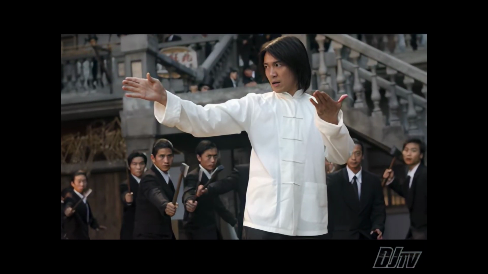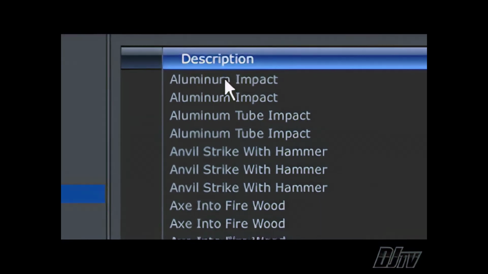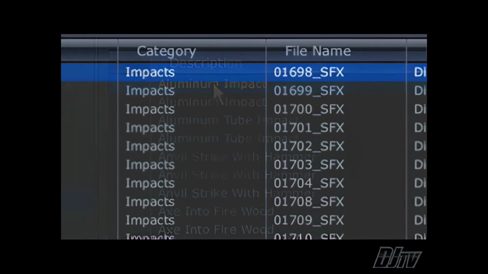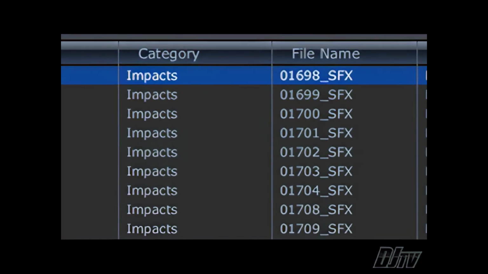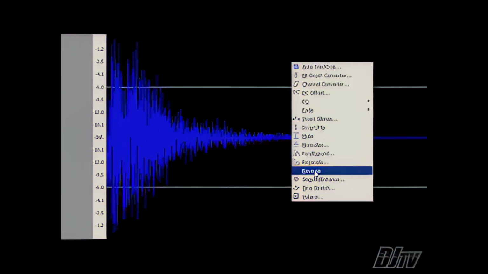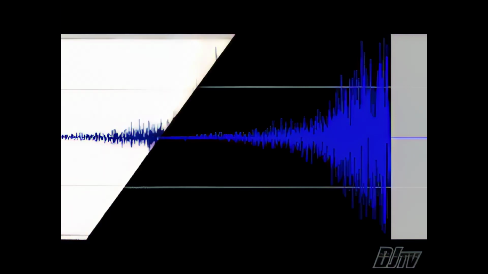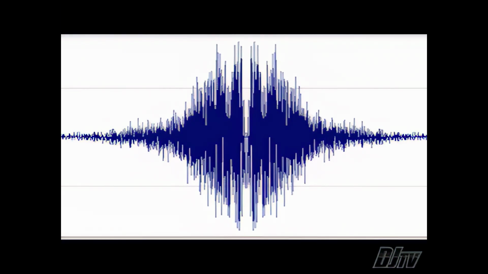Let's do another one. This time we'll make a cool whooshy sound that you might hear in a kung fu or action type sequence. We'll start with Aluminum Impact, sound effect number 01698 from the General Effects category. First we need to make a copy of this sound, then reverse that copy. We'll take that copy and paste it to the front of the original file, and we get this. This sounds good, but we can make it even better.